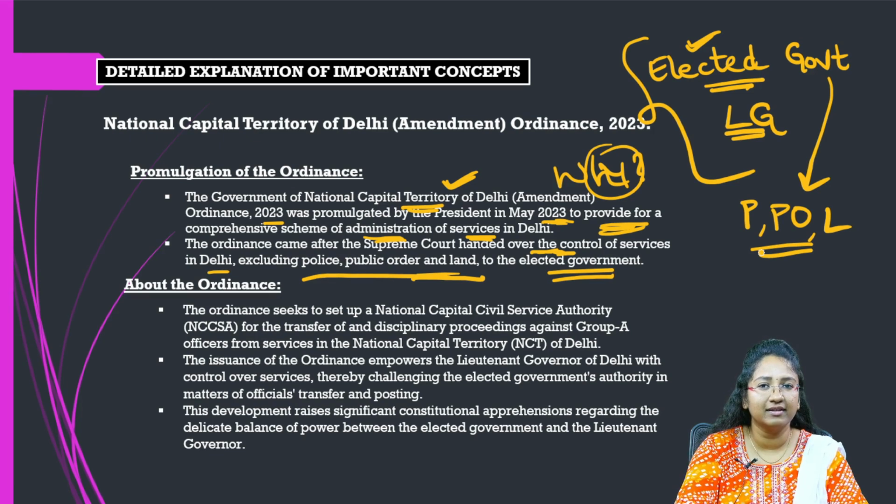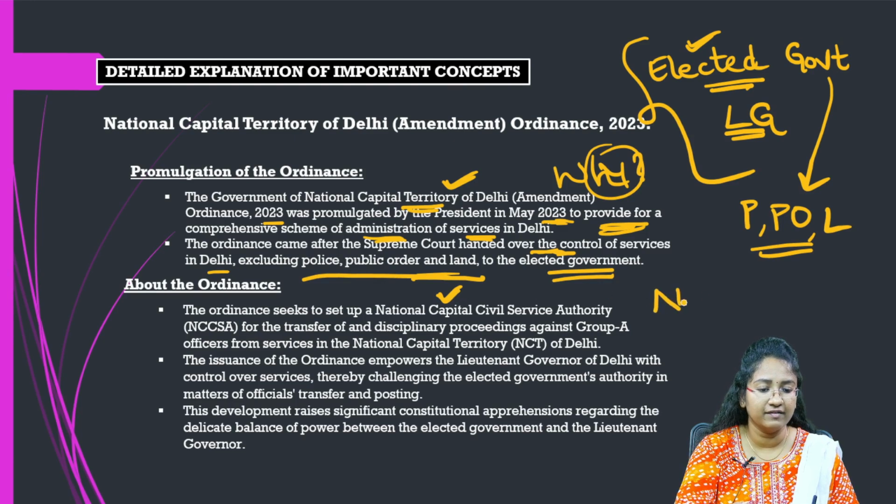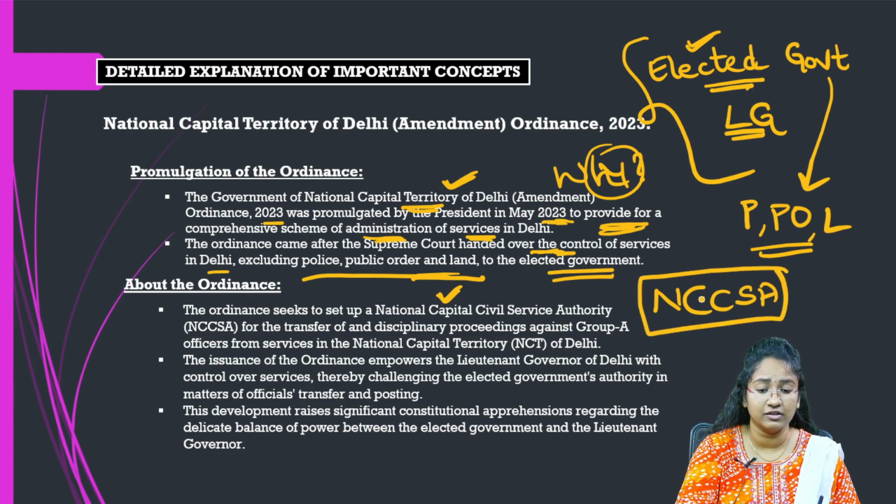So what is present in this particular ordinance? Let's have a look at it. The ordinance seeks to set up the National Capital Civil Services Authority. Whenever a question is asked, you have to definitely mention terms like this: National Capital Civil Services Authority.